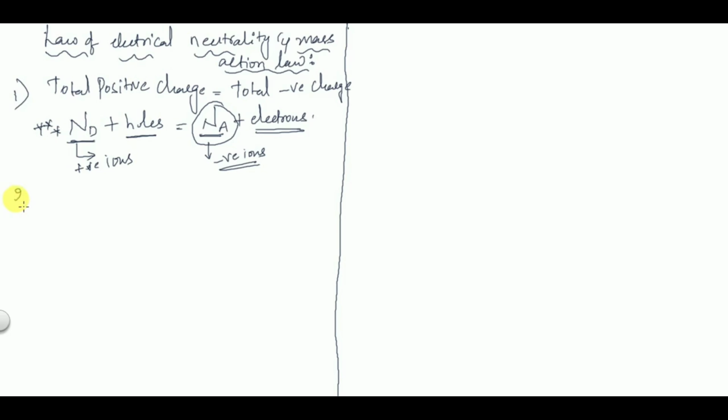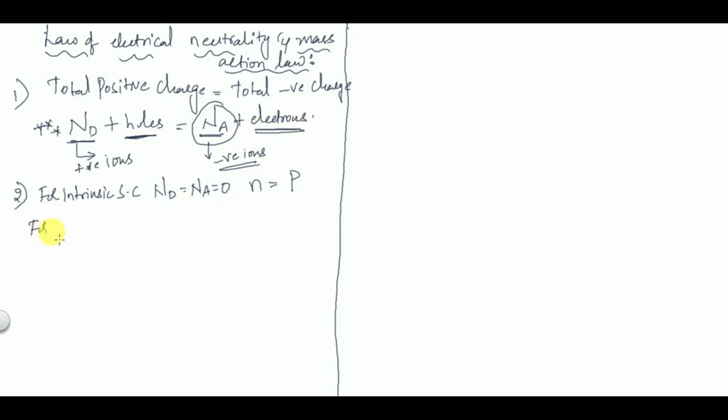The second point which you have to remember is for an intrinsic semiconductor. For an intrinsic semiconductor there will be no doping, so Nd is equal to Na is equal to 0. So the total number of electrons is equal to the total number of holes.